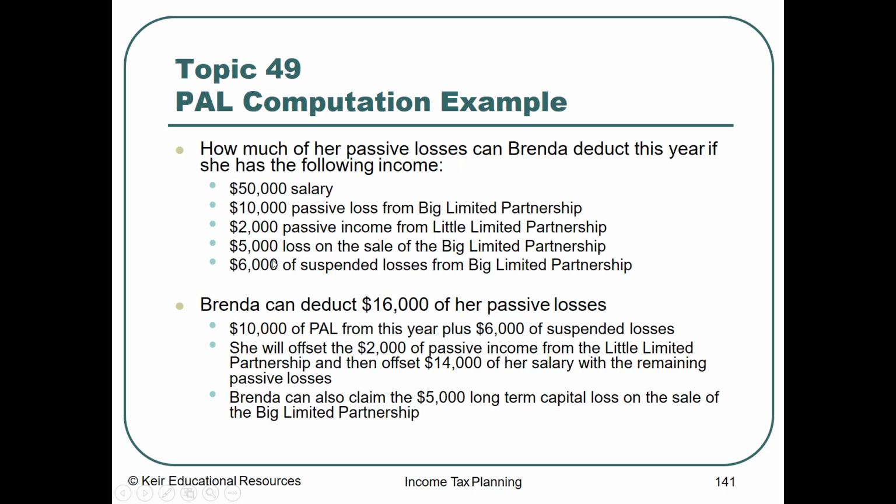She has $16,000 in passive losses. She can deduct all $16,000. $10,000 of the passive activity loss this year, plus the $6,000 in suspended losses. She'll offset the $2,000 passive income from little limited partnership, and then offset $14,000 of her salary. Brenda can also claim a $5,000 long-term capital loss on the sale of her partnership.